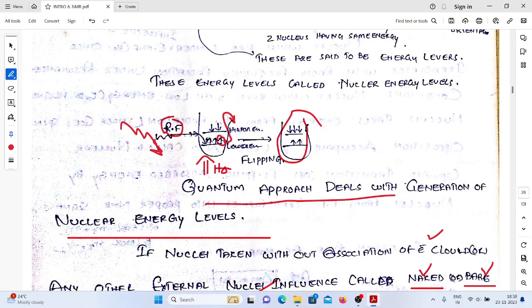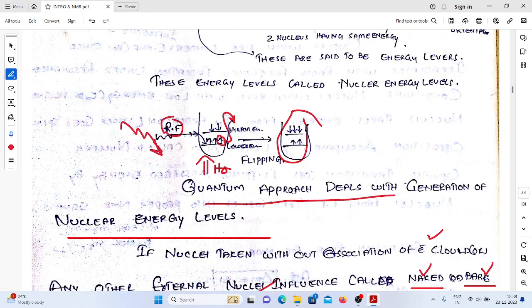See the name, nuclear magnetic resonance. We are talking about the nucleus. Nucleus must be what? A spinning particle. A spinning particle is always what? Magnetic in nature or not? That's why the nucleus must be magnetic in nature and should follow what? The resonance condition. Now see what the resonance condition is.